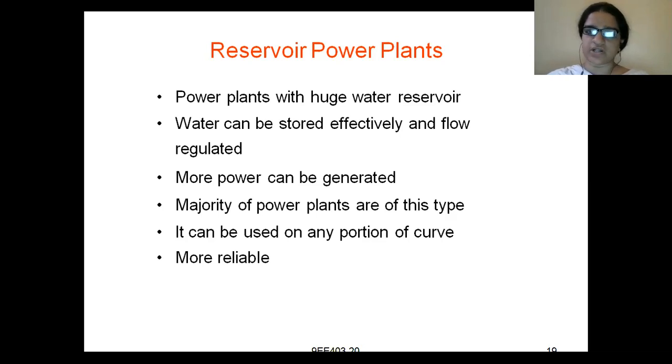More power can be generated by using reservoir power plants. The majority of power plants are of this type. It can be used on any portion of the curve.